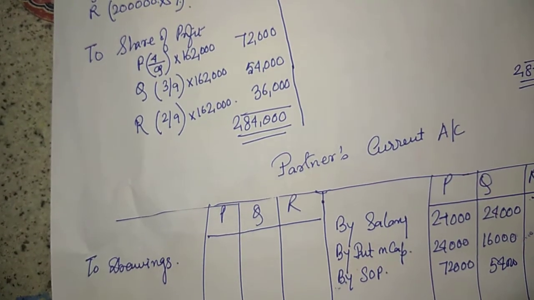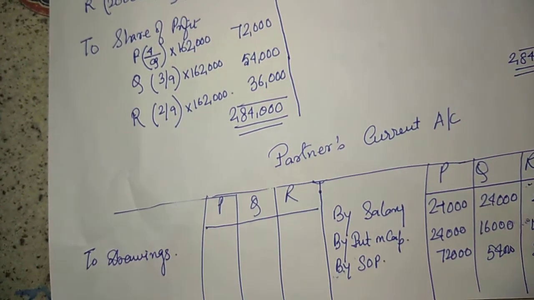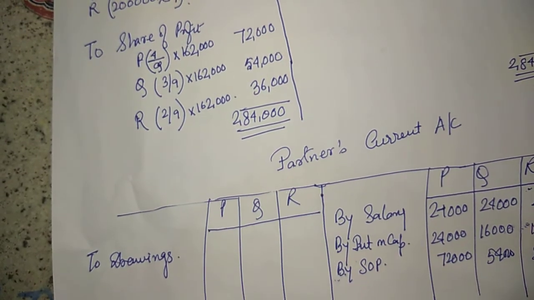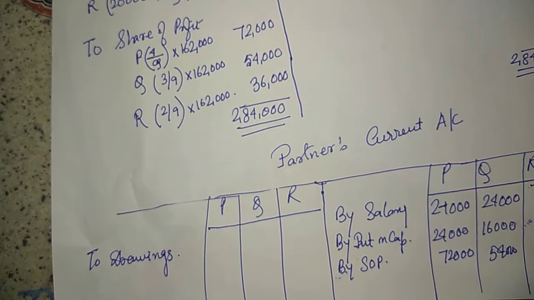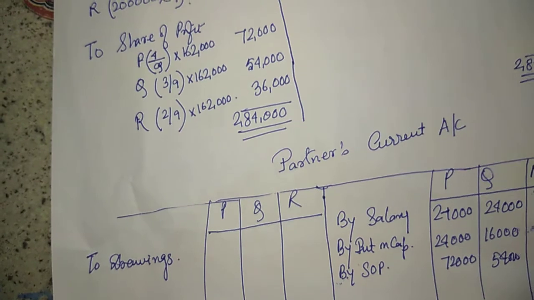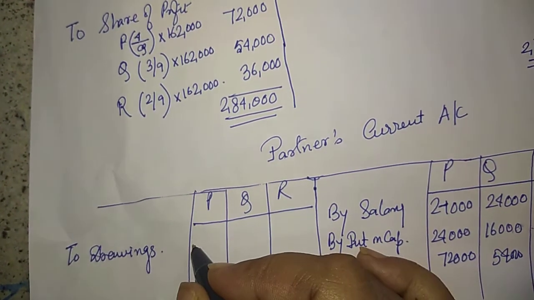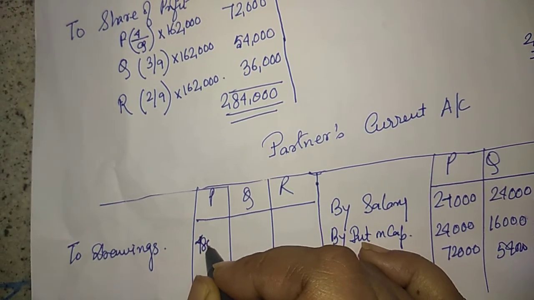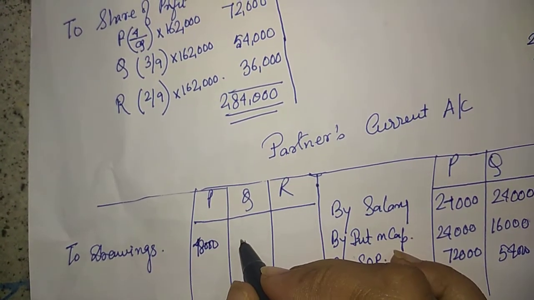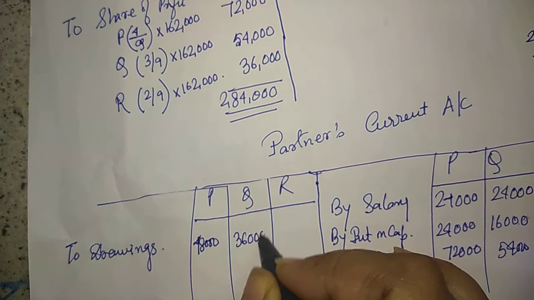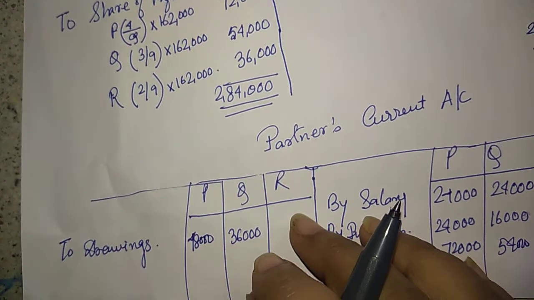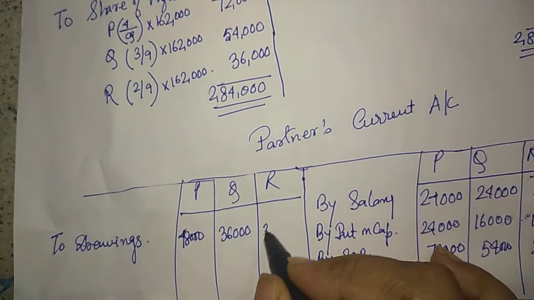Drawings is how much? Drawings they have told: 48,000, 36,000 and 30,000. Okay. So here I write 48,000, 36,000 and 30,000.